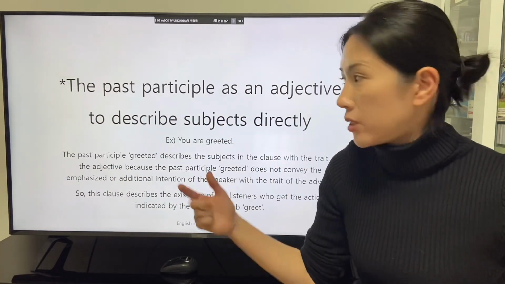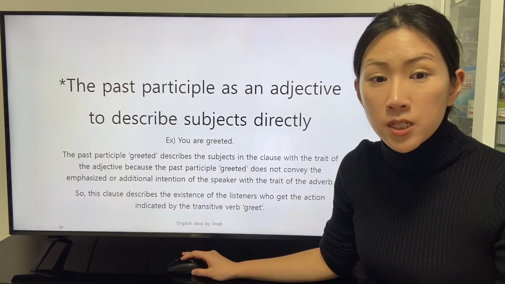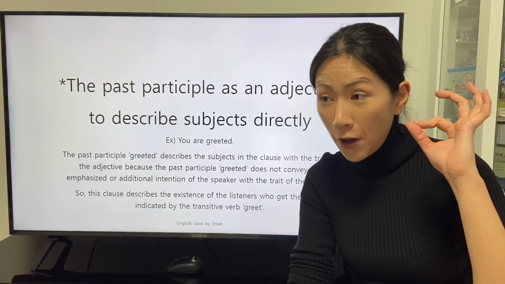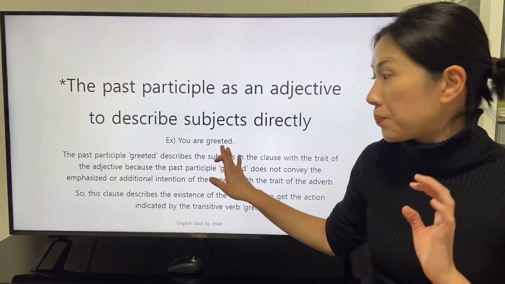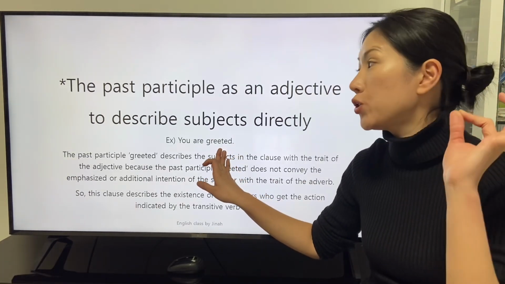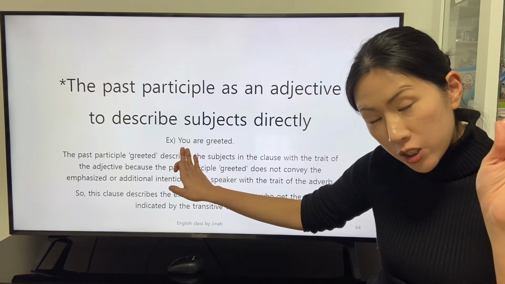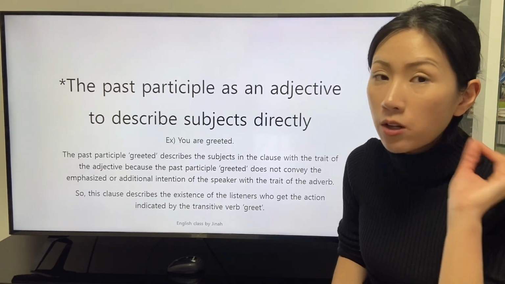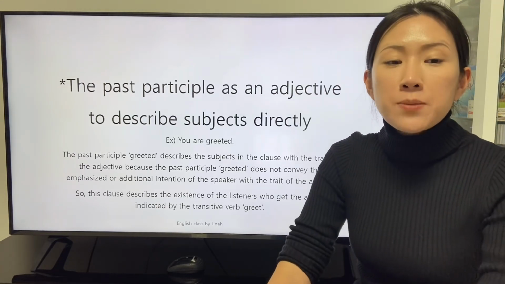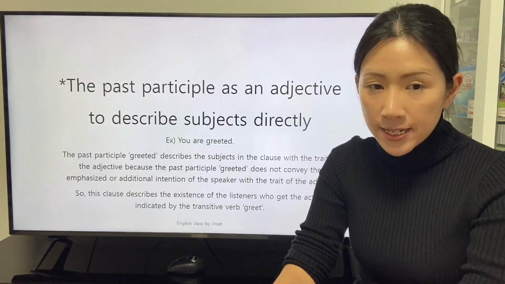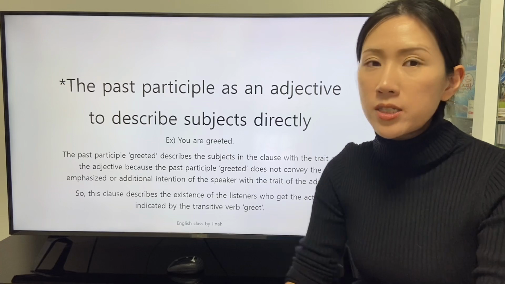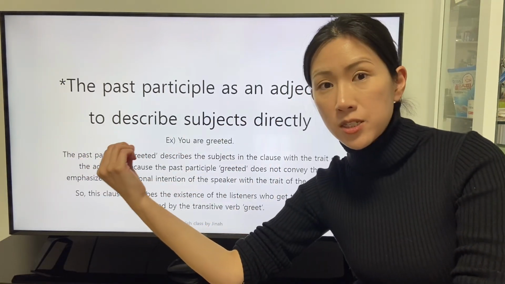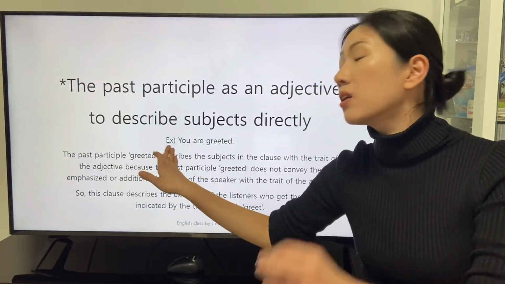The description of the past participle greeted is the only function of the past participle to describe the condition of the subject with the trait of the adjective. The past participle greeted describes the subject in the clause because this clause is stated in the perspective of the object of the action.